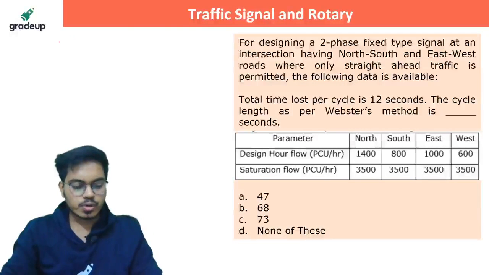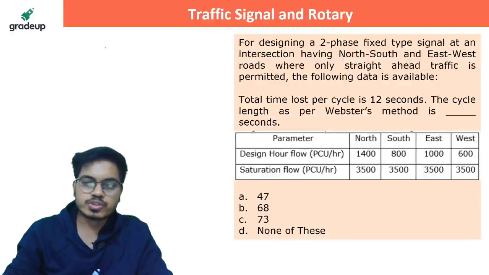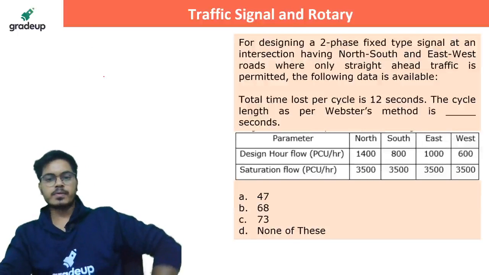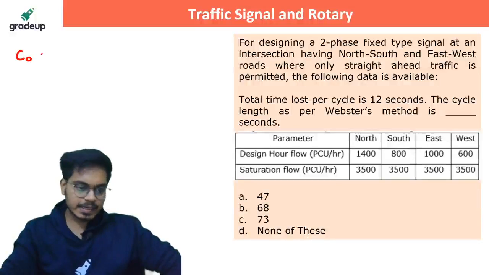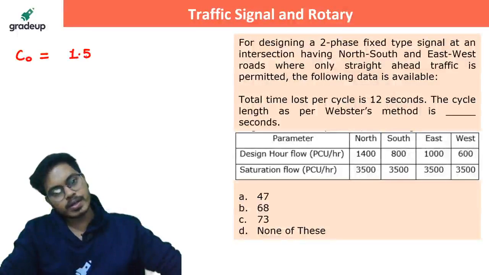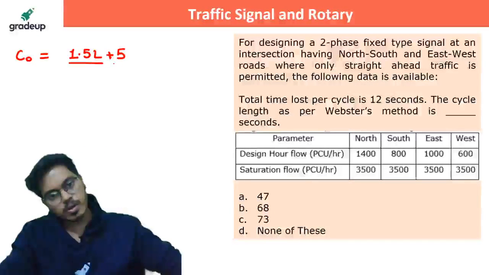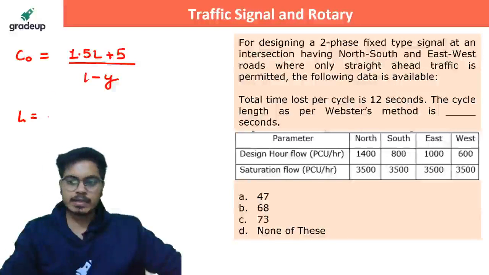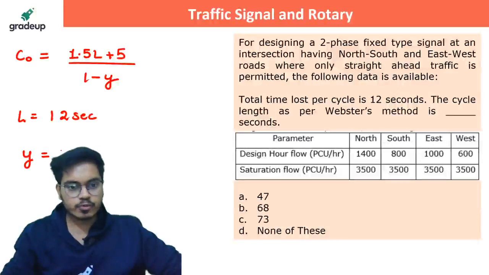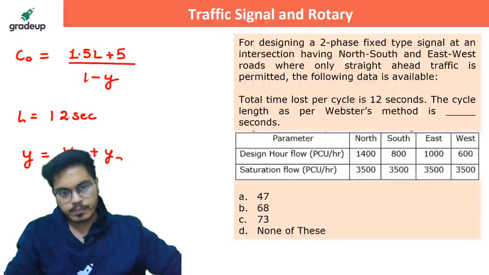Okay, so let's solve this question. Let's see how we can get the values, right. Okay, so what was the Webster method? It says the optimum cycle length can be given by (1.5 L plus 5) upon (1 minus Y). The value of L is already given as 12 seconds, right? For Y, I have to get Y1 plus Y2, right?